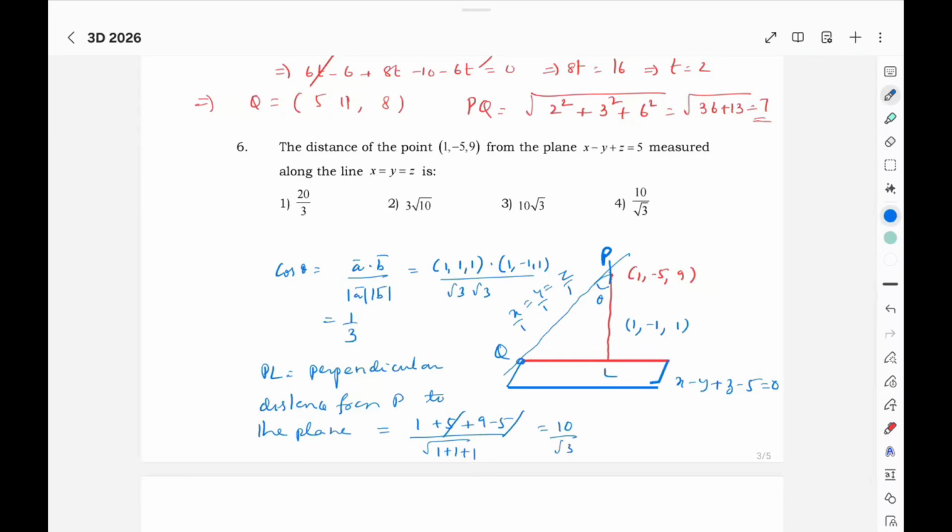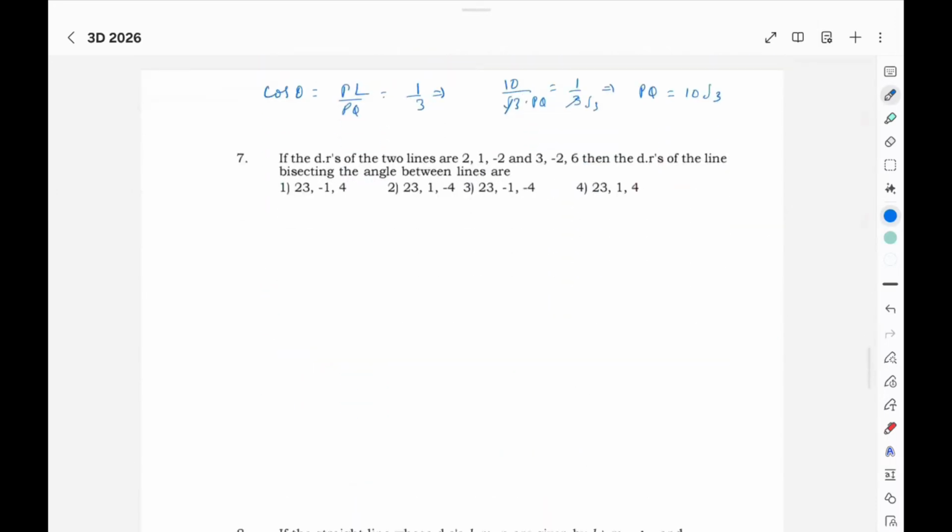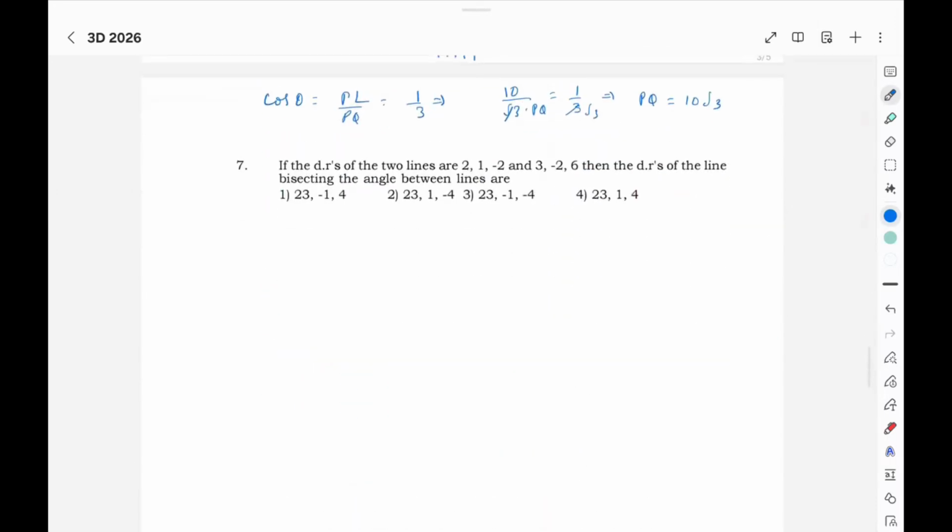Now you have a formula: cos theta, which is PL by PQ, which is 1 by 3. So PL here is 10 by root 3, into PQ, here 1 by 3. So root 3 times PQ will be 10 root 3. This will be that.